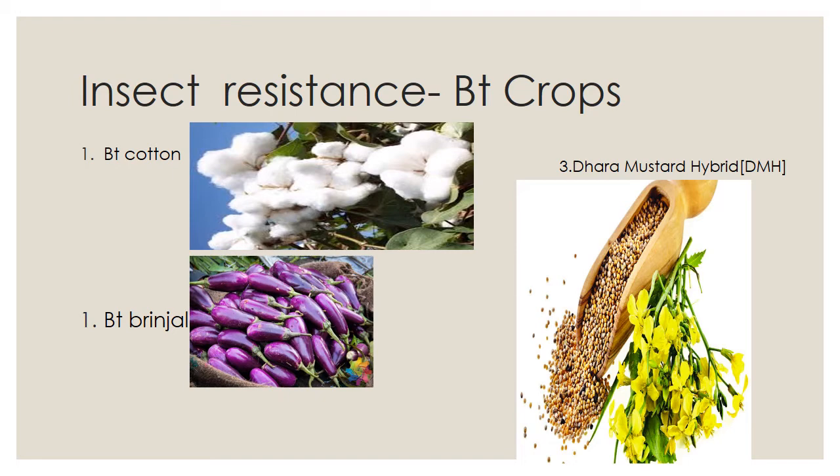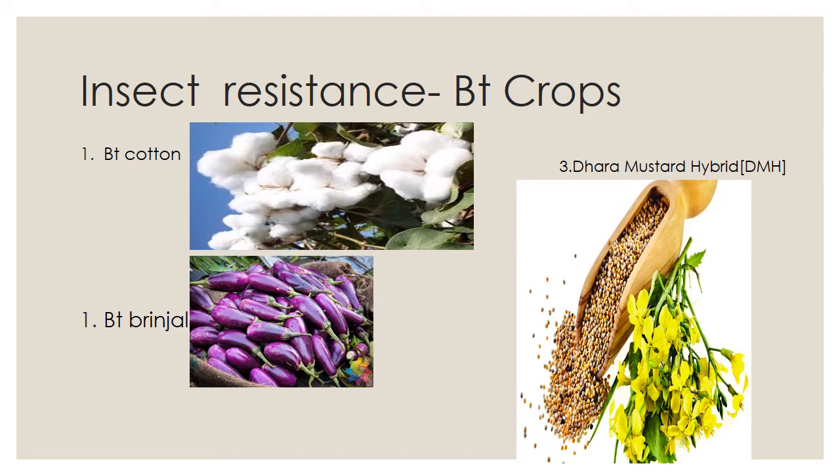Then the insertion of the gene along with other genetic elements such as promoters, terminators and the antibiotic resistance marker gene into the brinjal plant is accomplished using Agrobacterium mediated genetic transformation. So the crystal protein gene is a gene sequence taken from Bacillus thuringiensis, but the vehicle, that is the vector, is Agrobacterium.